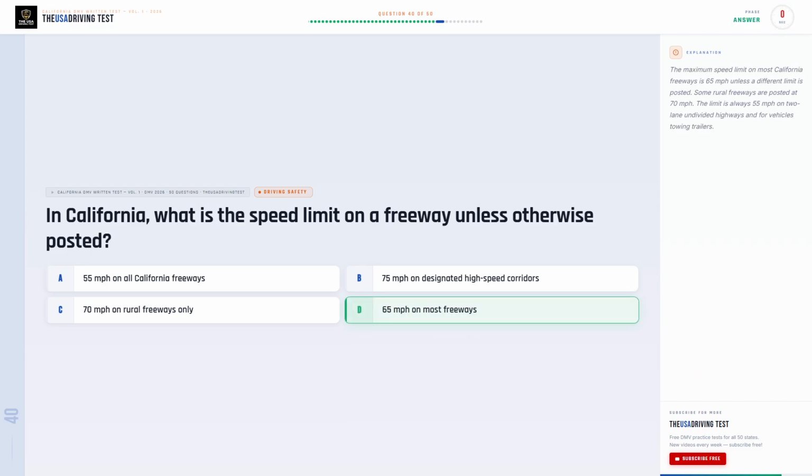The correct answer is D. 65 miles per hour on most freeways. The maximum speed limit on most California freeways is 65 miles per hour unless a different limit is posted. Some rural freeways are posted at 70 miles per hour. The limit is always 55 miles per hour on two-lane undivided highways and for vehicles towing trailers.